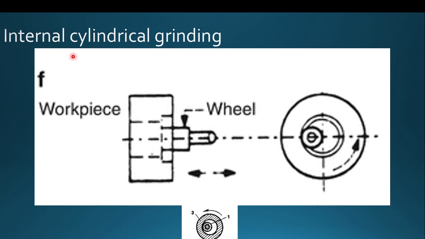And the same can be done for internal grinding also. See here, it is internal cylindrical grinding. The internal surface of hollow workpieces can be finished with the help of this internal cylindrical grinding process. The grinding wheel, which is in the form of a cylindrical rod, can be fed to the inside surface of your workpiece in order to finish the internal surface.